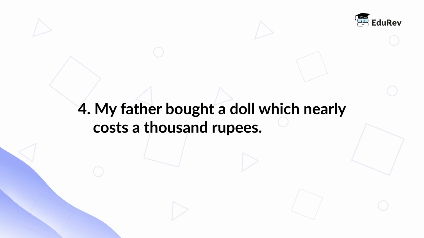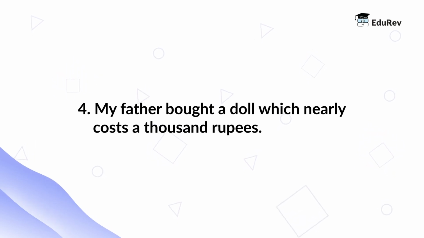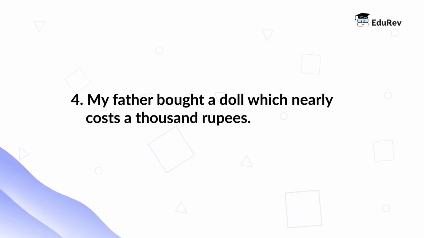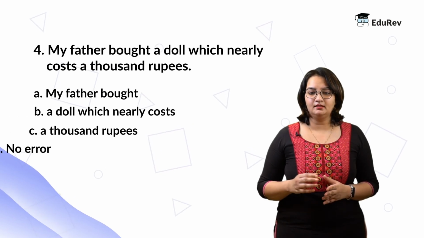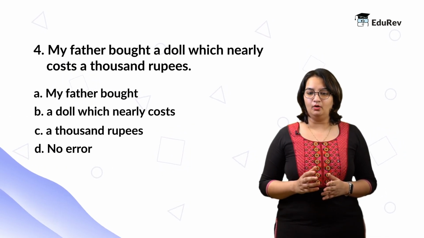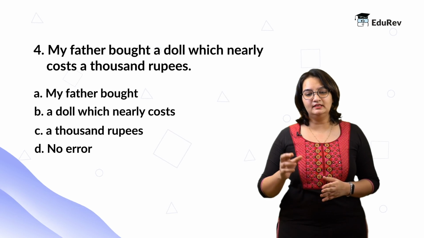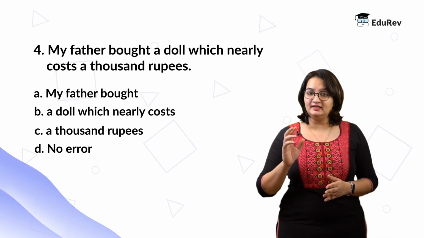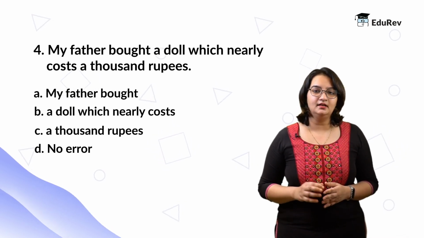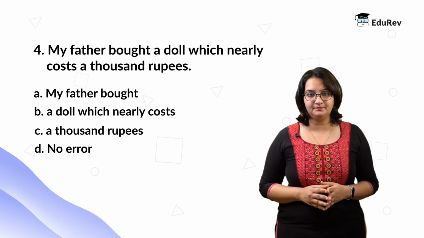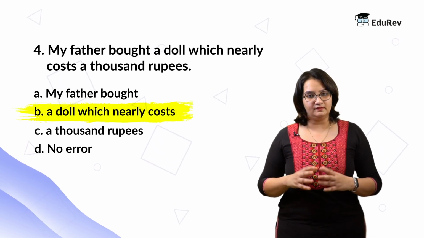Let's take a look at another example. My father bought a doll which nearly cost 1,000 rupees. Option A, my father bought. Option B, a doll which nearly costs. Option C, 1,000 rupees. And option D, no error. The error is in part B of the statement.